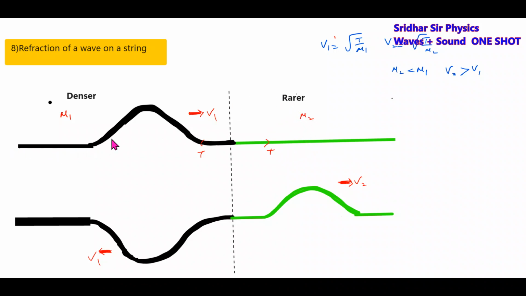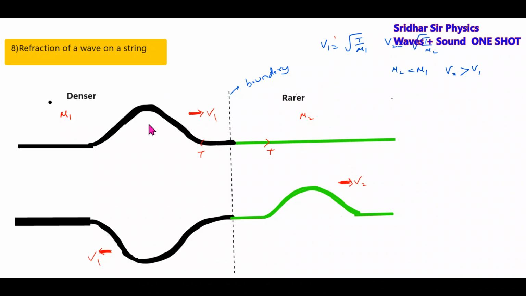If a pulse approaches a boundary, this is called a boundary. Boundary means this is a denser rope, this is a rarer rope. The linear mass density of this rope will be more than this one. If a pulse approaches, a part of it will be reflected, a part will be transmitted.